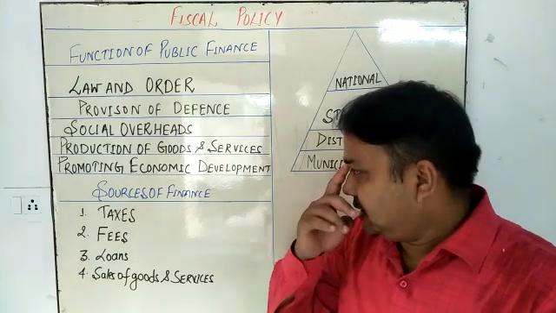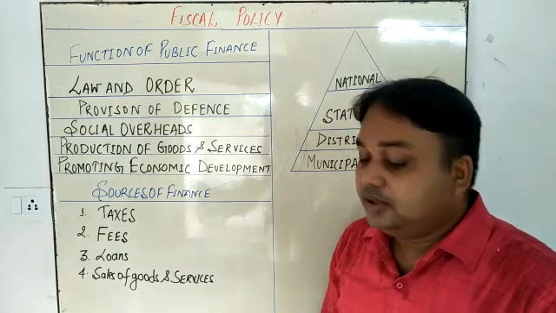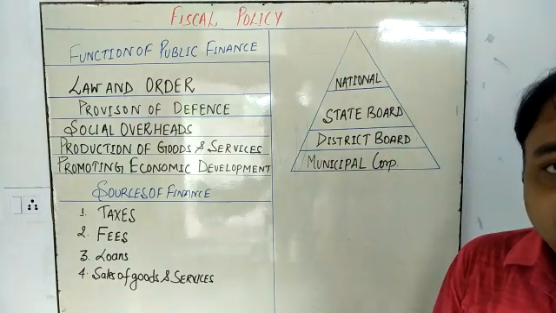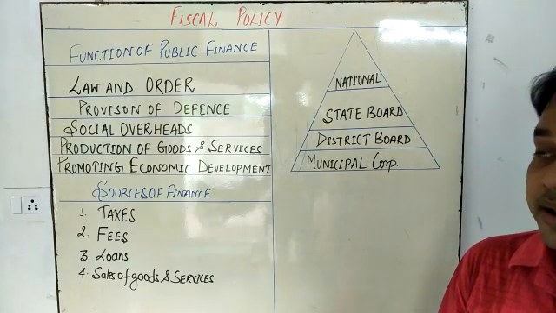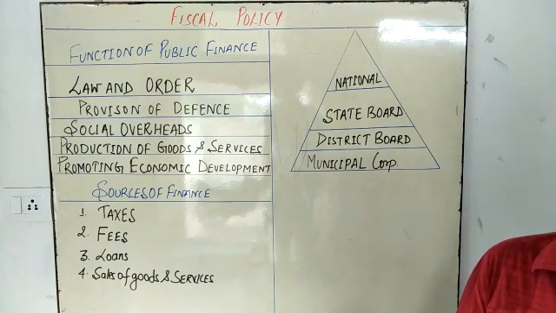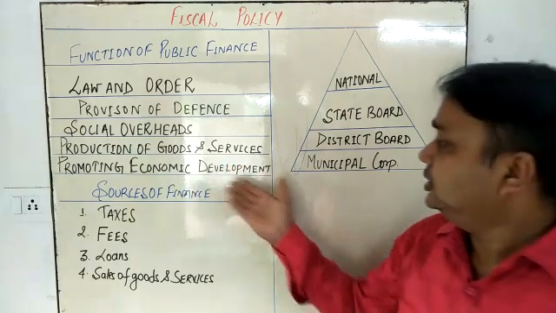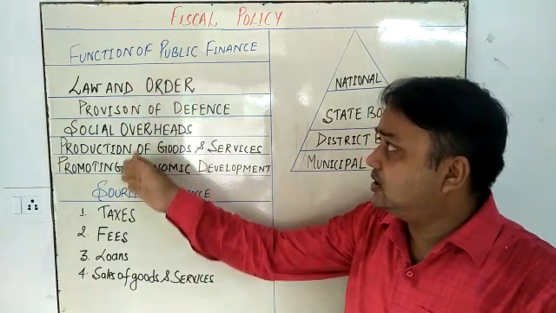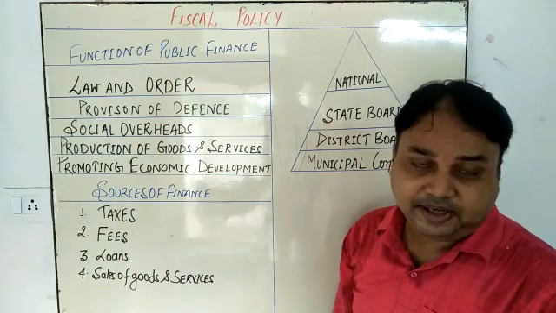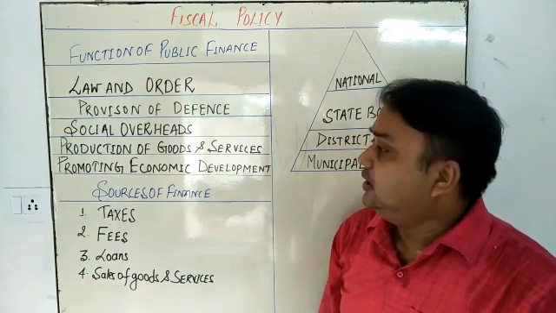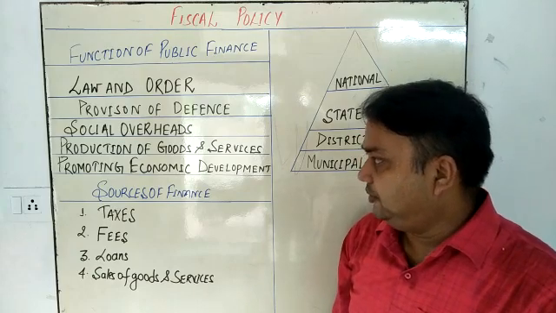And for example, promoting economic development. There are so many examples for promoting economic development. Improvement of education system, okay. You can also say innovations, creation of jobs. These are the examples of economic development. So whatever the expenses incurred in this, that is called public expenditure. Whatever the revenue collected from there, that is called public revenue.